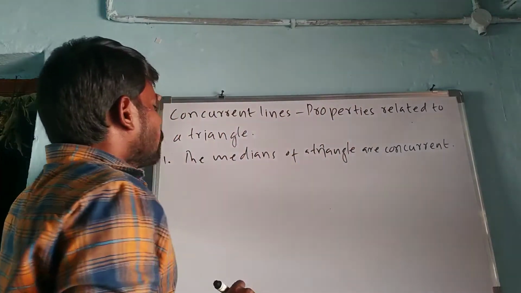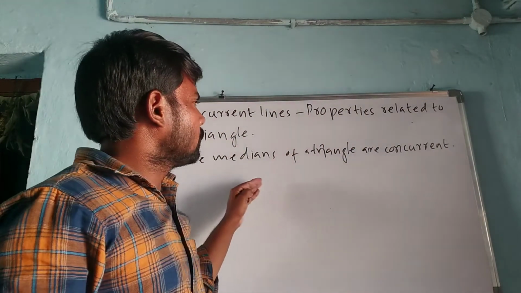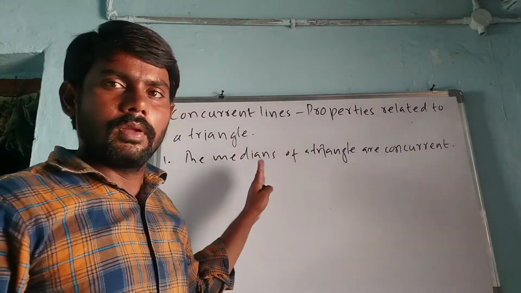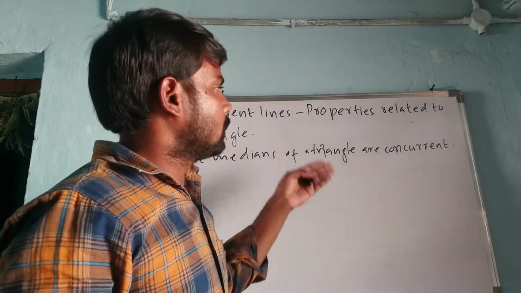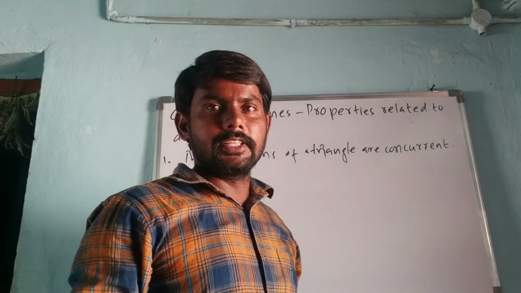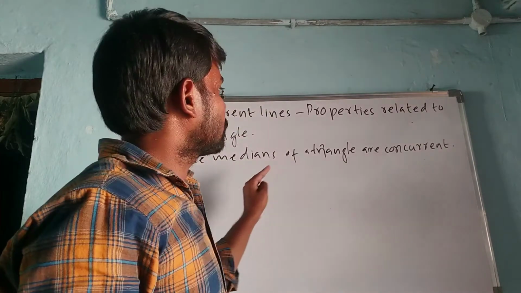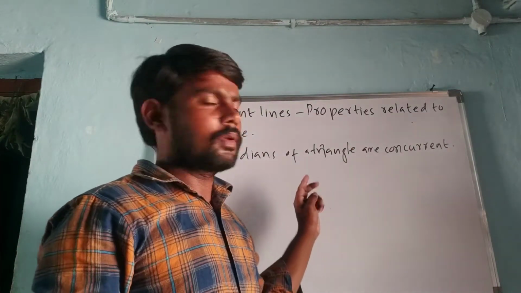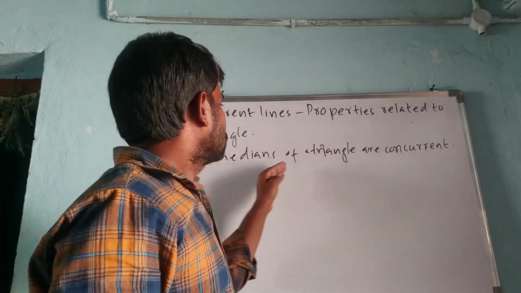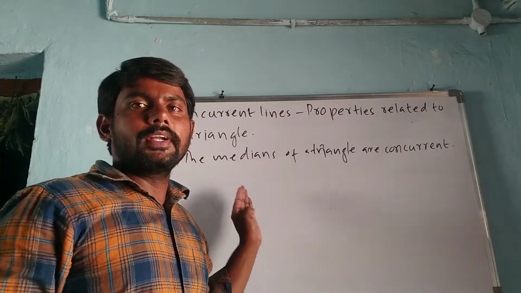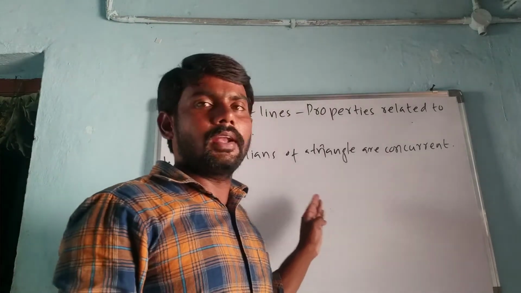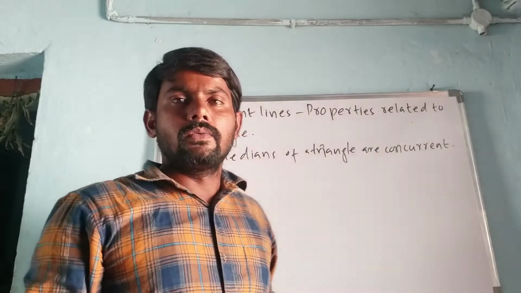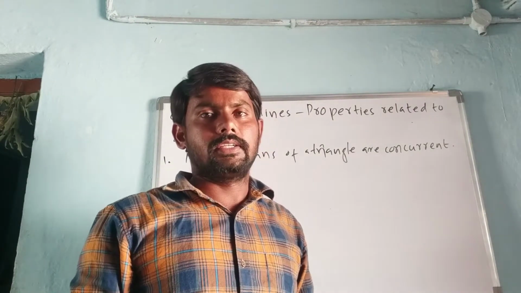This concept is given in the lower classes, such as in the 10th class also. The medians of a triangle are concurrent. You know this property. But what is a median? Children, can anyone tell what a median is? Okay, right.